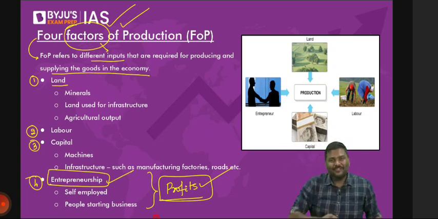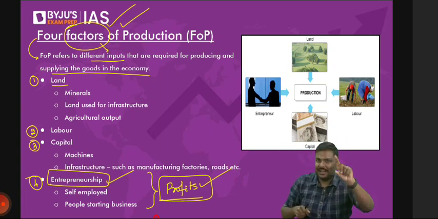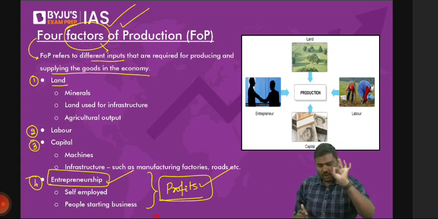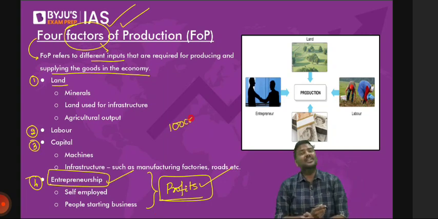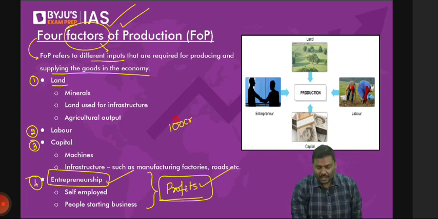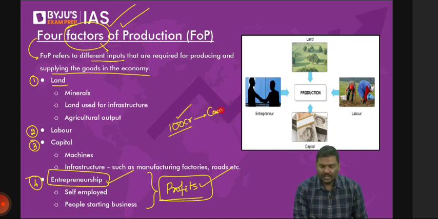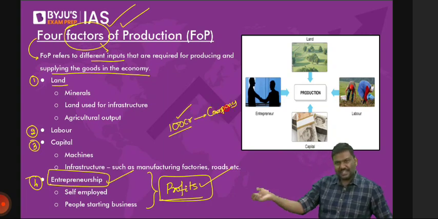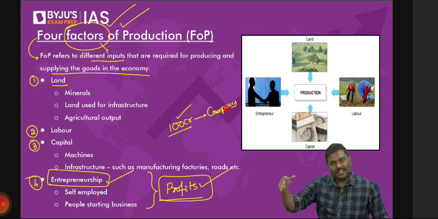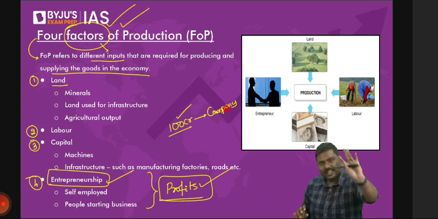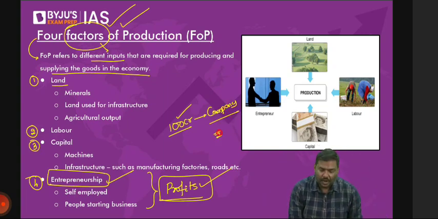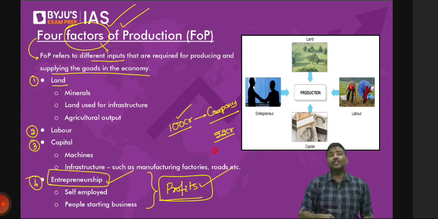Now let me make it a bit more complicated, but understand it once and it will be very clear. Imagine you have 100 crore rupees. Early morning 7 o'clock, I'm making you a crorepati. You will take all this 100 crore and set up a company. You will invest, purchase machines, hire me to work in your company, and so on. You will produce the good, sell the good, and let's say the company earns a profit of 2 crore rupees.